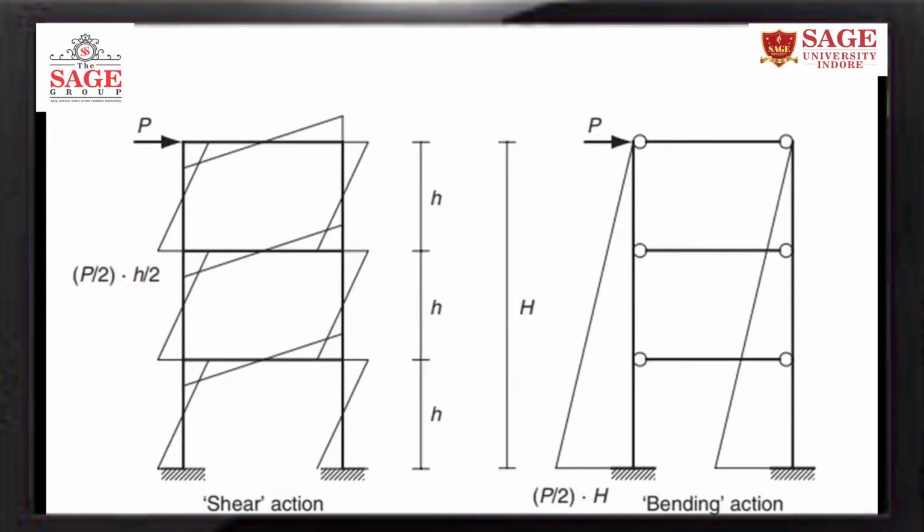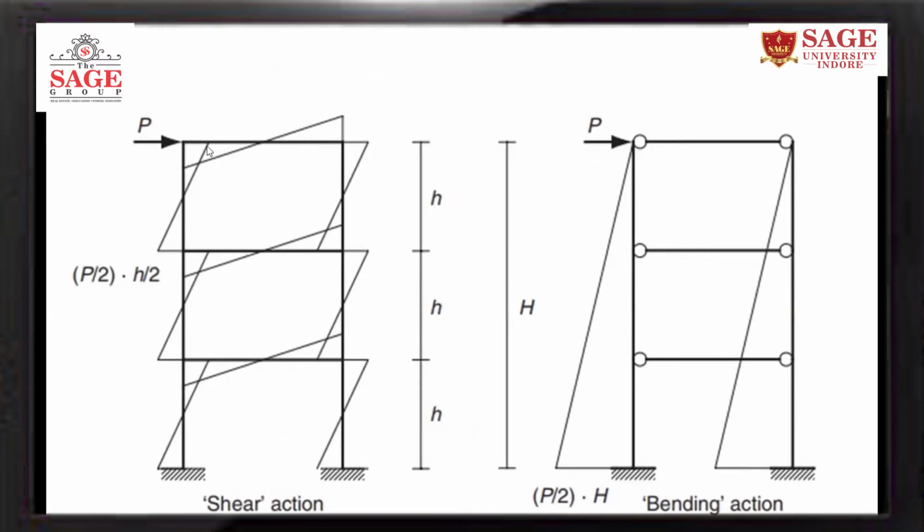Now, if you consider a multi-story building subjected to lateral force P, the nature of the bending moment diagram is like this. Here you can see that the bending moment at the center of the beam is 0. Bending moment at the center of the column is 0.